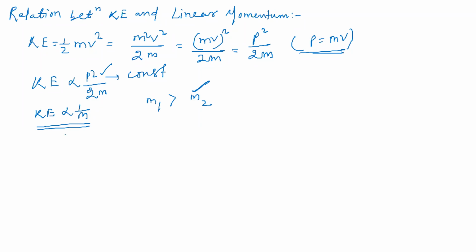Yes or no, students? Another example: kinetic energy is proportional to 1 by m. Next, another thing, students: a bullet is fired from a gun, and the momentum of the bullet and the gun are equal and opposite. Yes or no? Recoil velocity of the gun. Friends, from the above expression we derived, you can see that the ratio of kinetic energy of the two bodies having the same magnitude of momentum.